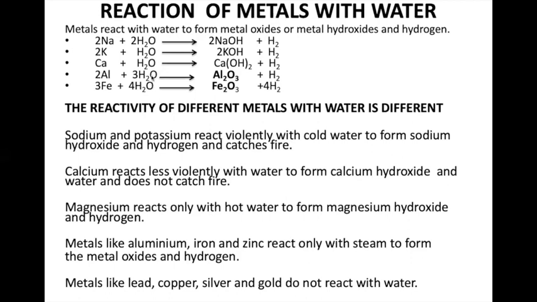So here aluminium and iron definitely have to react with steam. They're not going to react with cold water or hot water, only with the gaseous state of water, that is steam, and it will give rise to aluminum oxide and iron oxide along with the formation of hydrogen gas. So here you can see OH group is formed, and with steam, oxide group comes.